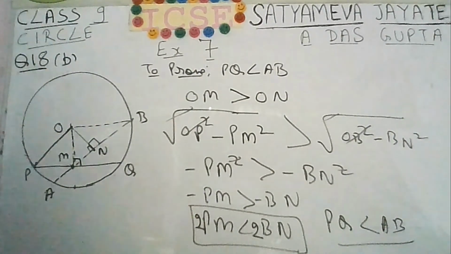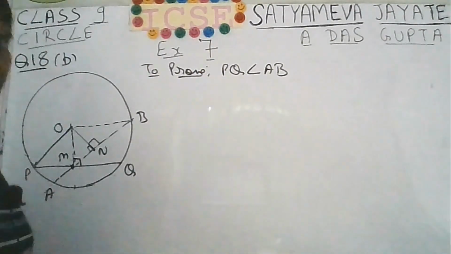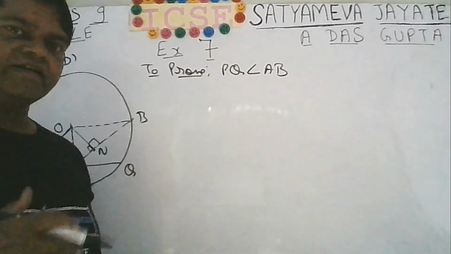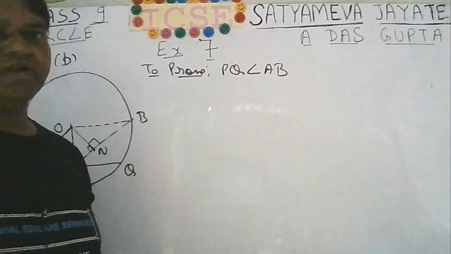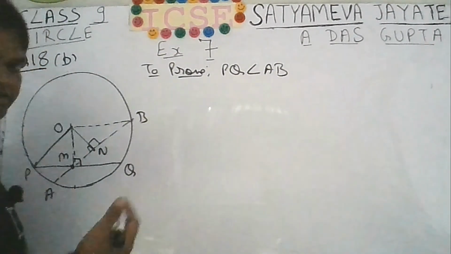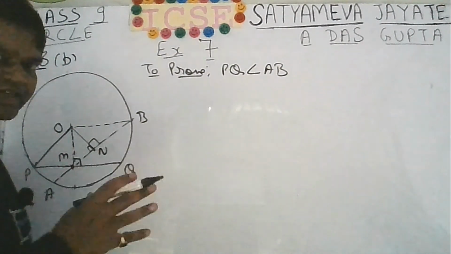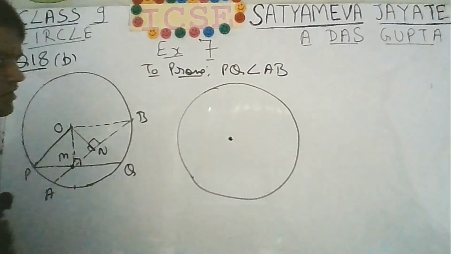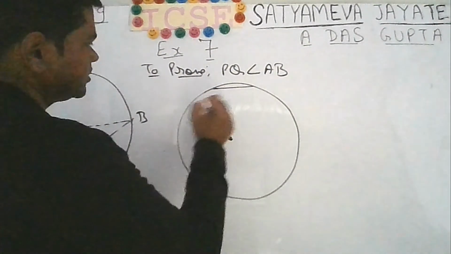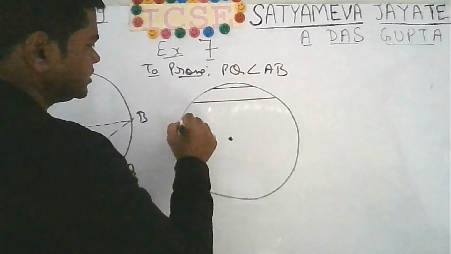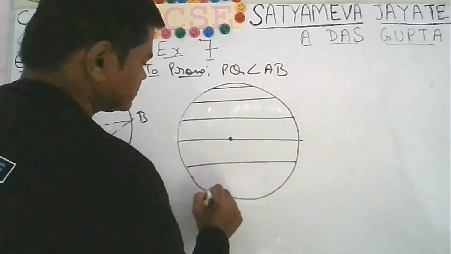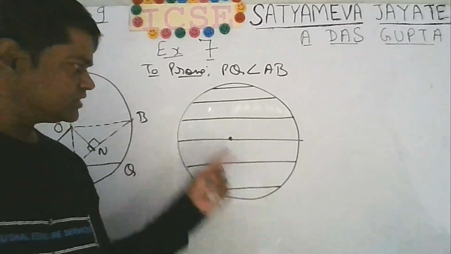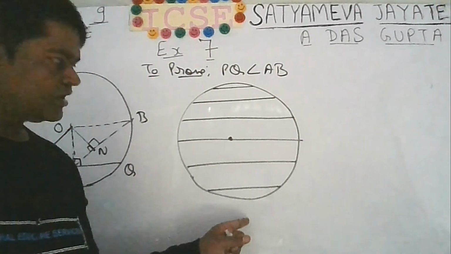Let me draw a figure also for you. See, let me tell you, mathematics is about doing. When you say that the greater chord is closer to the center, how is it so? Draw a circle, draw many chords on the same circle. See for yourself. So this is the circle. Draw chords. One chord, another chord. Automatically you will see that this is smaller, so this is further away from the center.